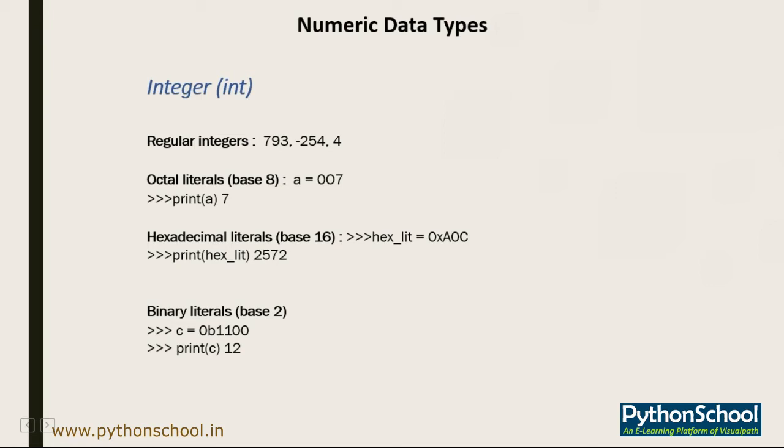Now talking about binary literals. When we say binary, that means you are talking about base 2. To signify binary literals, you use the prefix 0 and the uppercase or lowercase b. We have taken a variable c and set it to 0b1100, and whenever we call that variable in the print function, it gives the exact value of 1100, that is 12. So this was about numeric data types.